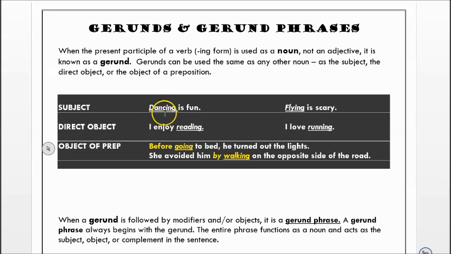So, example as a subject: dancing is fun, flying is scary. Flying and dancing are both the present participle of the verbs fly and dance. Here, however, they're a noun. Dancing is the subject of your sentence, flying is the subject of this sentence. Used as a direct object: I enjoy reading. So, I is the subject, enjoy is your verb. What do you enjoy? Reading is a thing, so it's a noun here, even though it's the present participle of read.